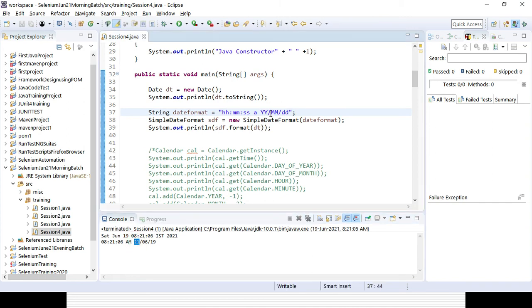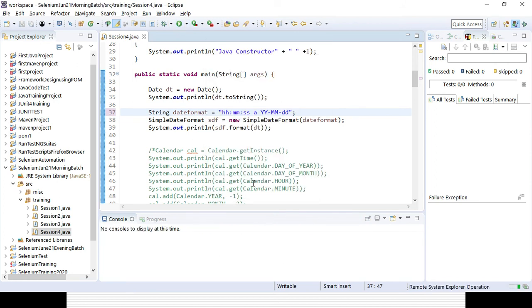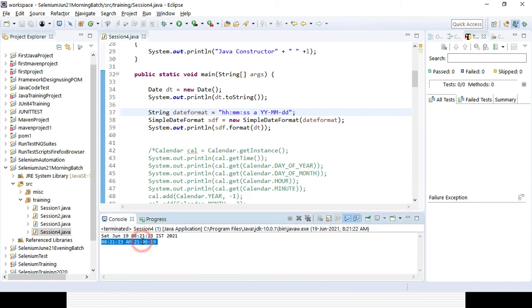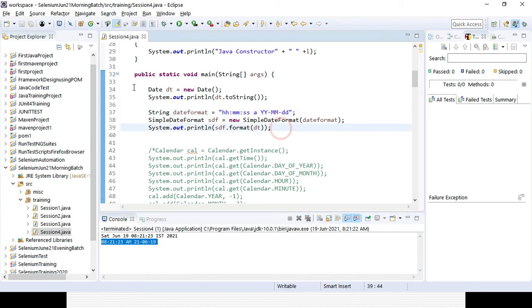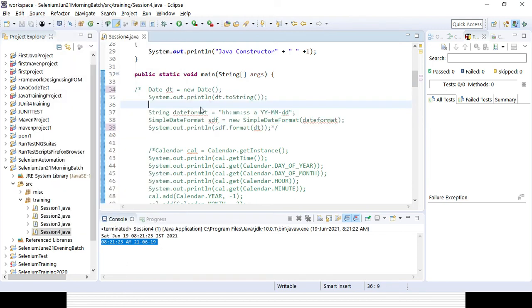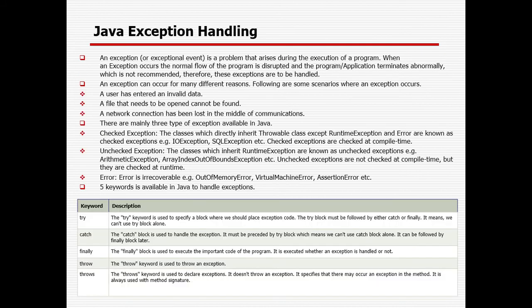Now suppose you do not want a slash, and you want a hyphen, you can change it. So whatever format is required based on the operation you want to perform, you can convert it. That's why, with the help of the SimpleDateFormat class, we can change it. So these are the three important classes you need to remember: one is the Calendar class, one is the Date class, and one is the SimpleDateFormat class, to perform operations on the date or calendar. So those are the important attributes and methods available for date and calendar.